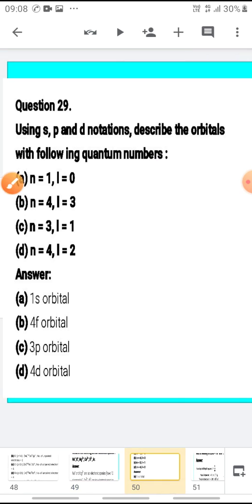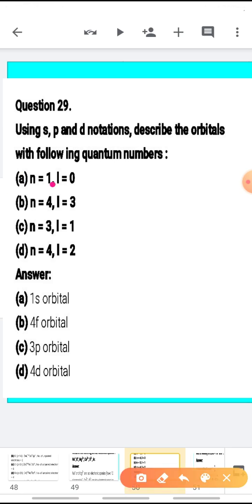Now another question is there for you. Using s, p and d notations, describe the orbitals with the following quantum numbers. When the value of n is 1, l is 0, that will be 1s. Why?